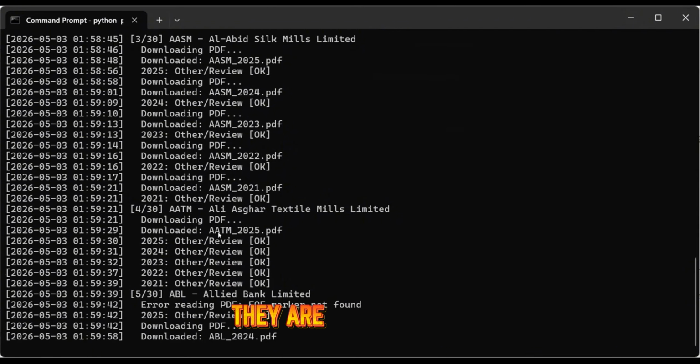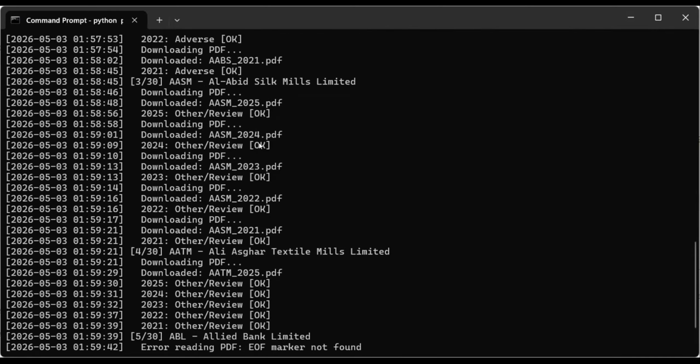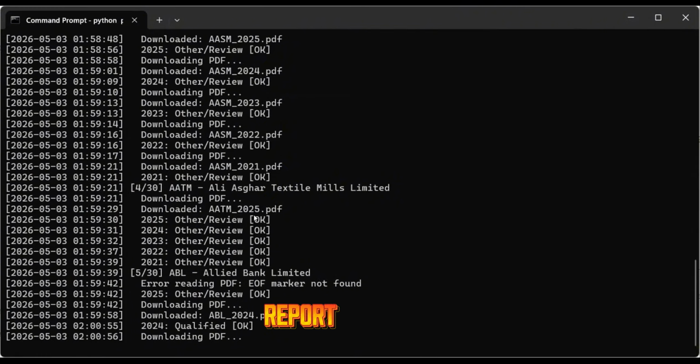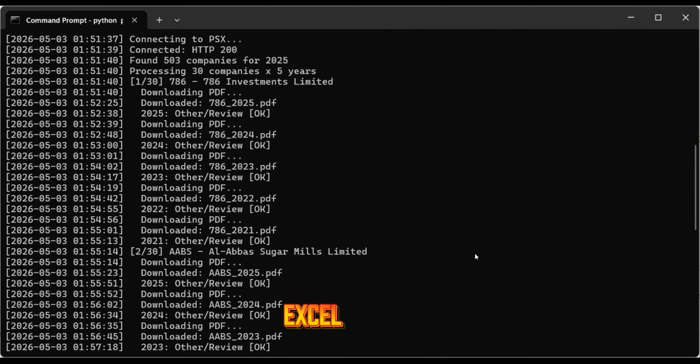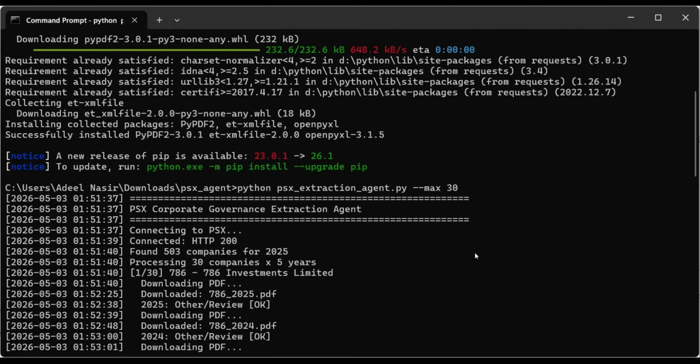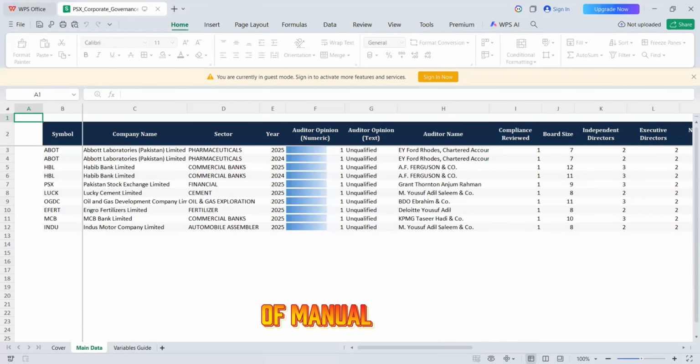And as you can see, it is downloading, like, 880M's 2005 annual report, then the 2004 annual report, and it is going to review them. After the review, it will give me the whole Excel file of data. So the cumbersome manual editing is gone here.